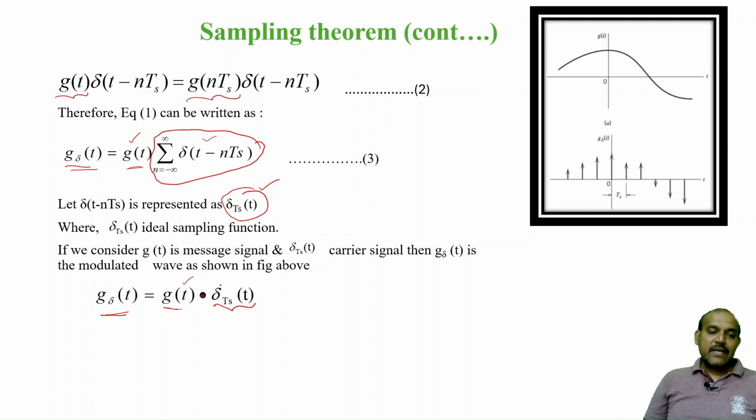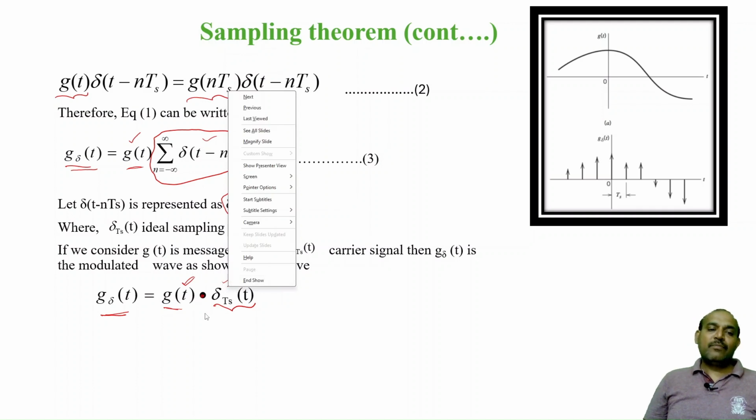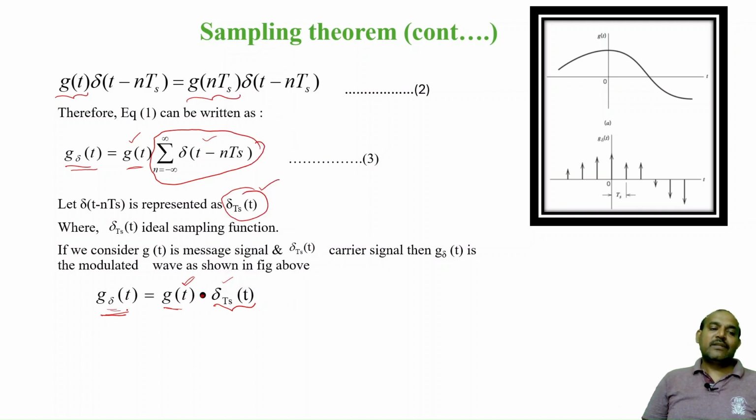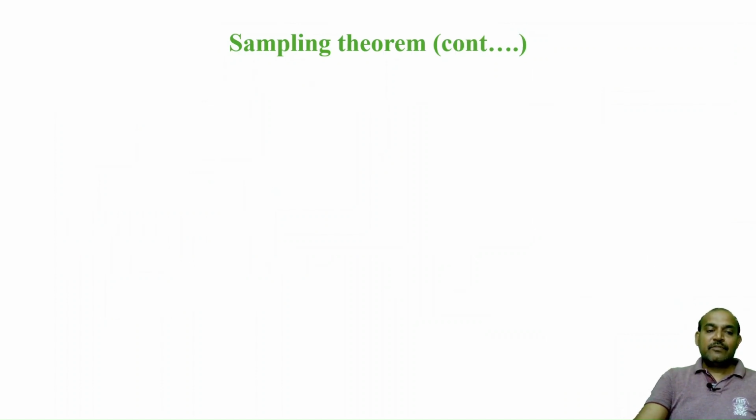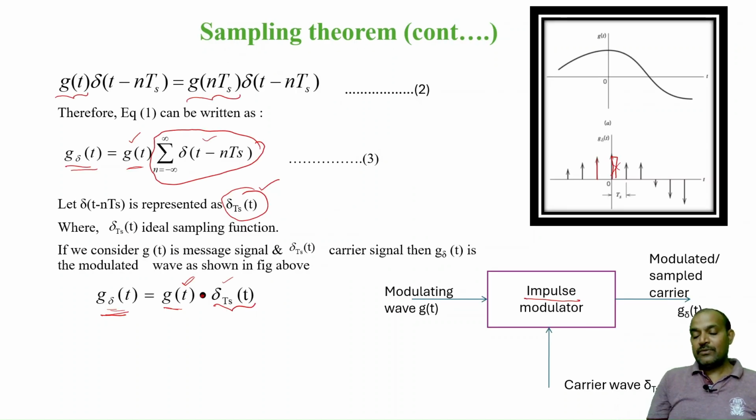Therefore, it looks like a product modulator. This is your input signal, this is your carrier wave. If you take a multiplication, product modulation, then you get the modulated wave. In the same way, here you are getting an impulse modulator. The signals are impulses in nature, because the duration of the pulses is 0. There is no pulse width like this, right? Therefore, it is an impulse modulator. Now this is with respect to the time domain.